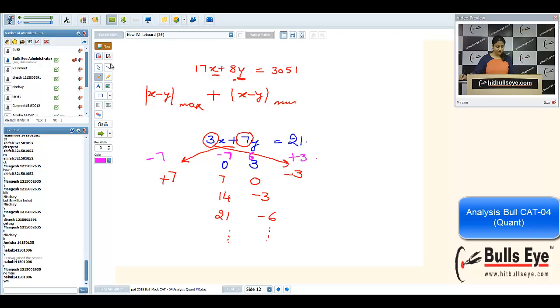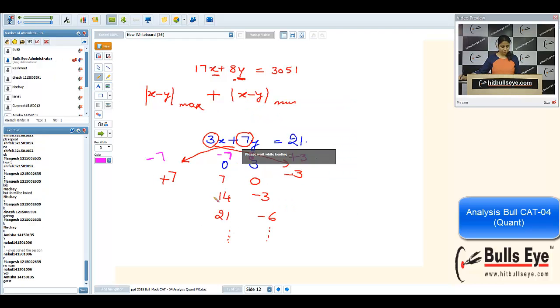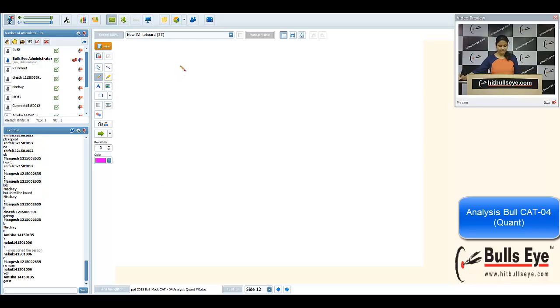Okay, now come to the original question. My question was 17x plus 8y is equal to 3051. Now by hit and trial you can find one solution, or by using algebra, obviously finding a solution is possible. When I was doing the question, I saw this 51 and immediately I took 17 into 3, because 17 into 3 is 51. So I'm writing one solution.